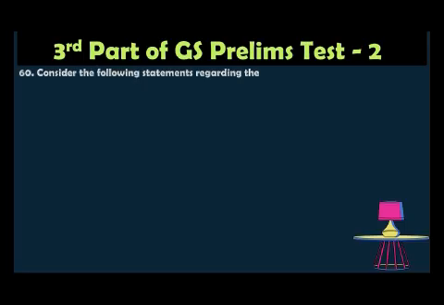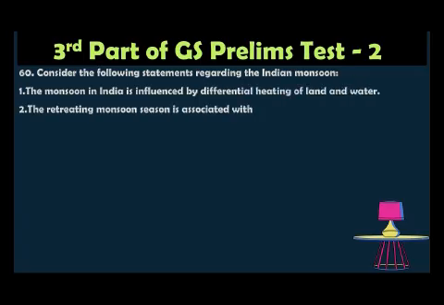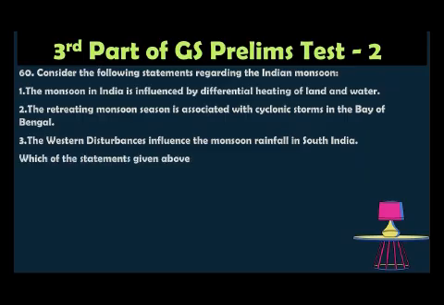Question number 60. Consider the following statements regarding the Indian monsoon. 1. The monsoon in India is influenced by the differential heating of land and water. 2. The retreating monsoon season is associated with cyclonic storms in the Bay of Bengal. 3. The western disturbance influences the monsoon rainfall in South India. Which of the statements given above is correct?